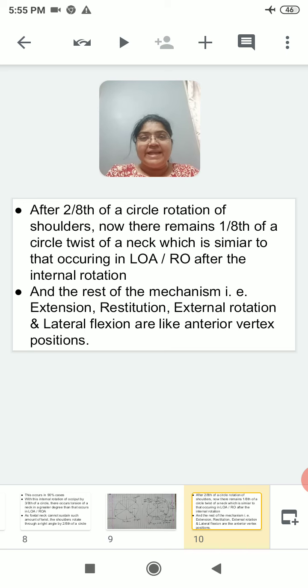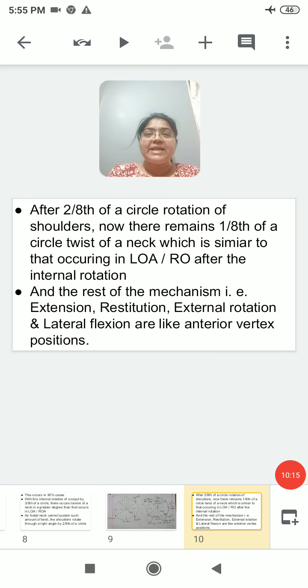There is a change in the engagement, descent and internal rotation, but after 3/8 of circle rotation of the occiput and 2/8 of circle rotation of the shoulders, the remaining mechanism is just like the anterior position, what you find in the LOA or ROA.